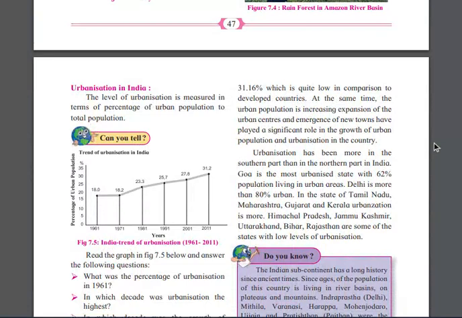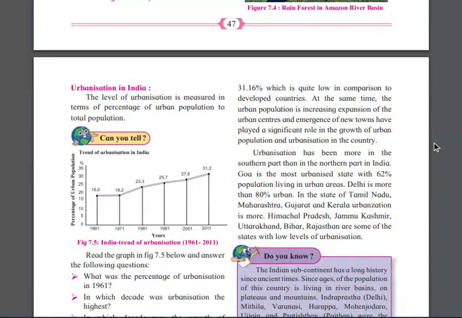So, urbanization means what? Why are people leaving their village and coming to the city? That is called urbanization, right? In India, the level of urbanization is measured in terms of the percentage of urban population to the total population.